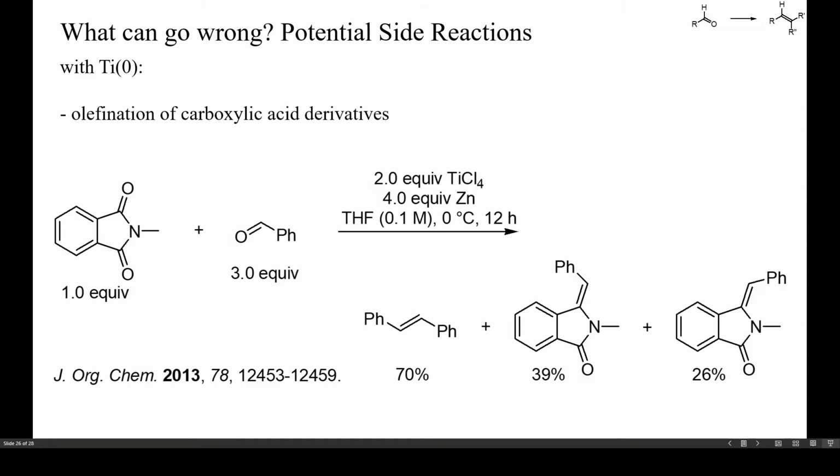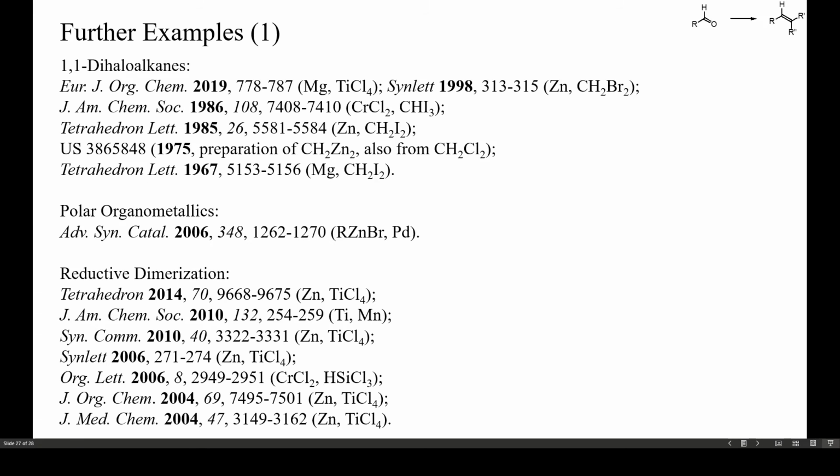Then, some electrophilic carboxylic acid derivatives can also undergo olefination in the presence of elemental titanium. Examples of the intramolecular olefination of esters by aldehydes have been reported, and in the example here, an imide underwent cross-coupling with benzaldehyde. On this and the next slide there are some more examples to help you get an idea of the scope of these reactions. You can also find this reference list in the description of this video.